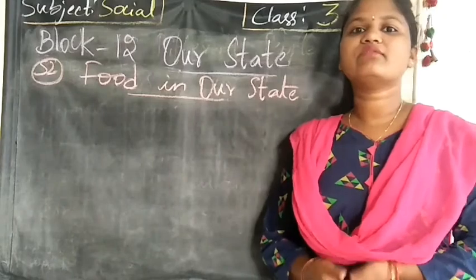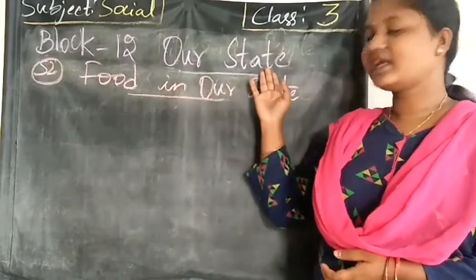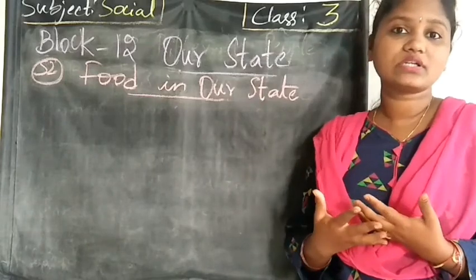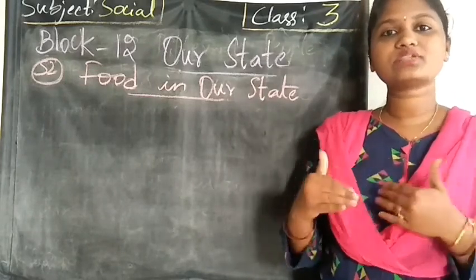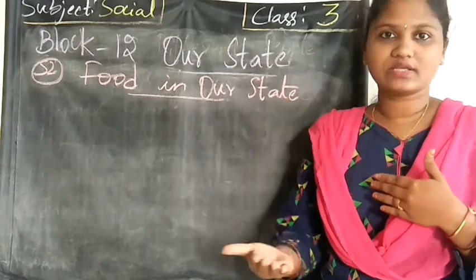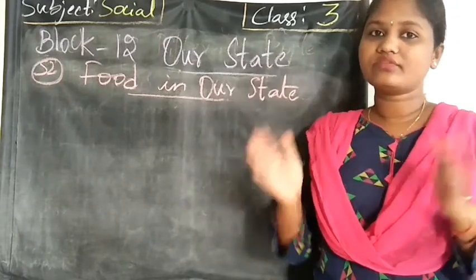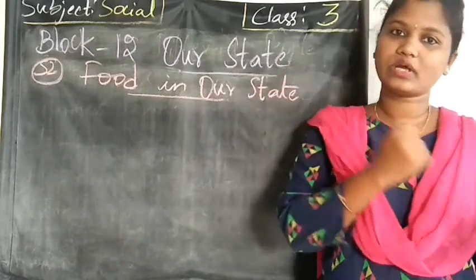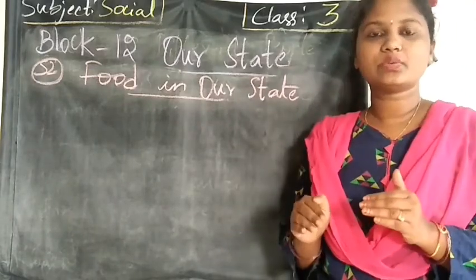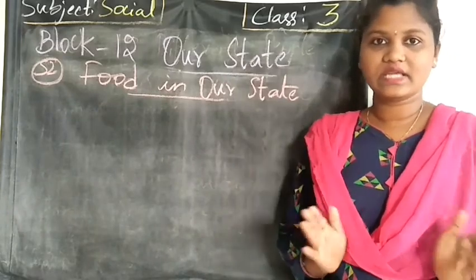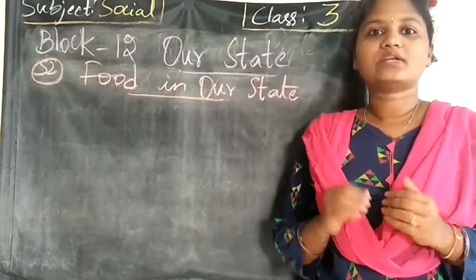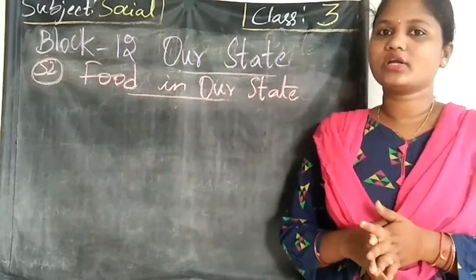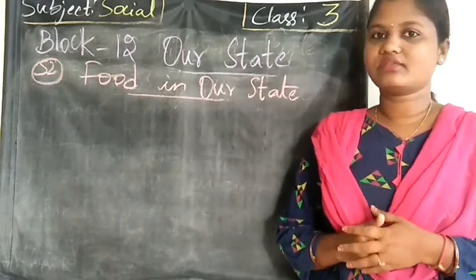In the previous class, we learnt about our state topic, that is the border of our state. We learnt how borders divide one state from another state, and how a border divides one country from another country. There is a line between one country and another country, and there is a line between one state and another state in India, that is our country. That line is called a border. So you have understood what a border is.